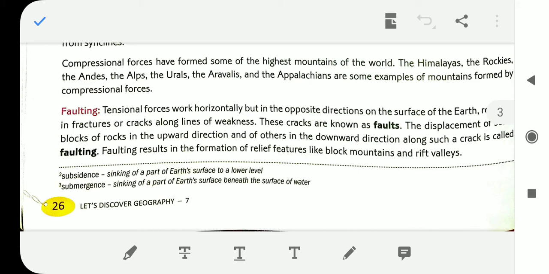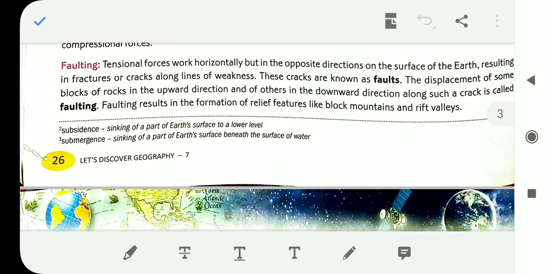Let's discuss faulting. The tensional forces work horizontally but in opposite directions on the surface of Earth, resulting in fractures or cracks along lines of weakness. These cracks are known as faults. The displacement of some blocks of rocks in the upward direction and of others in the downward direction along such a crack is called faulting.